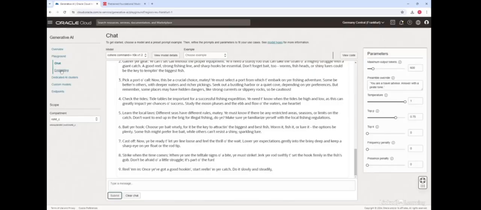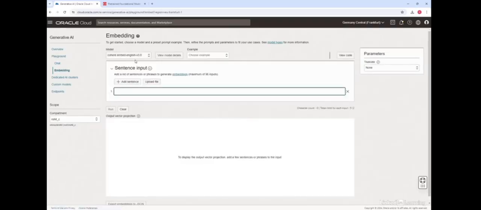Now switching gears, if I go to the embedding models, embeddings, as we discussed in the theory lesson, are text converted to vectors of numbers. Embedding makes it easier for computers to perform what is called semantic search, where the search function focuses on the meaning of the text being searched, rather than finding results based on keywords, which is called lexical search.